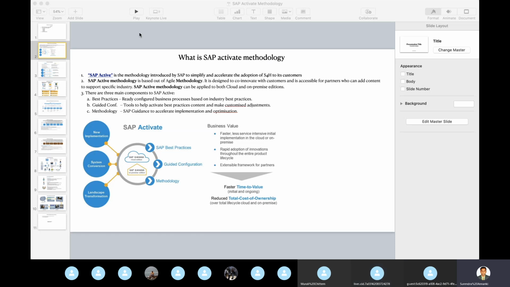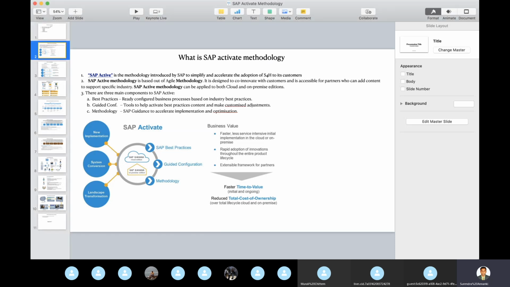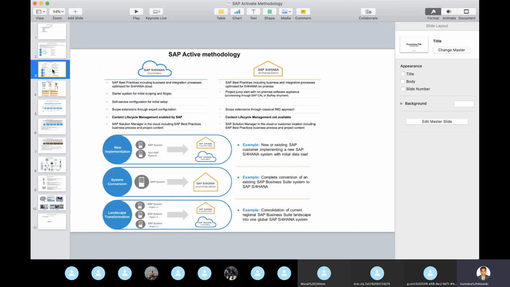So this is the Activate methodology, which mainly deploys based on industry best practice solutions. We may not need to do what we were doing before: blueprint, realization, analyzation, finalization, go-live. We may not need to think much about that. SAP already has industry-specific solutions with end-to-end configuration, end-to-end scenarios and testing, all inbuilt. Based on this Activate methodology, we can use it. So this is the first slide, and let me go to the next slide.